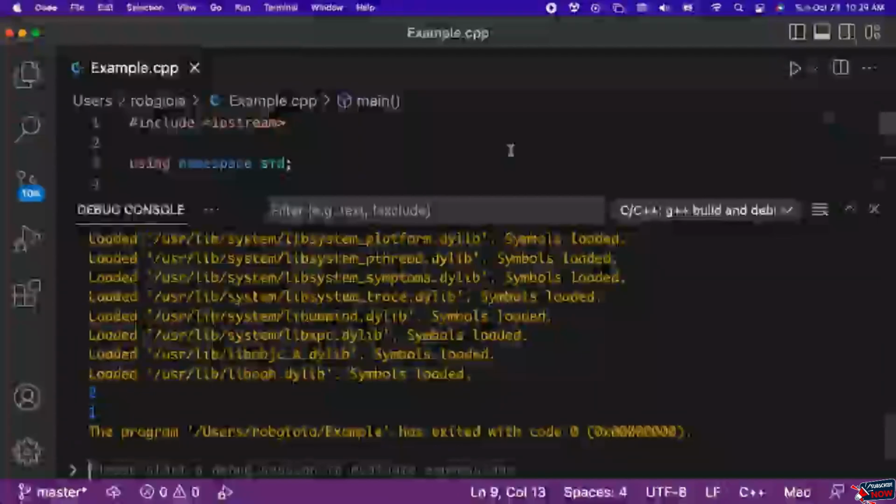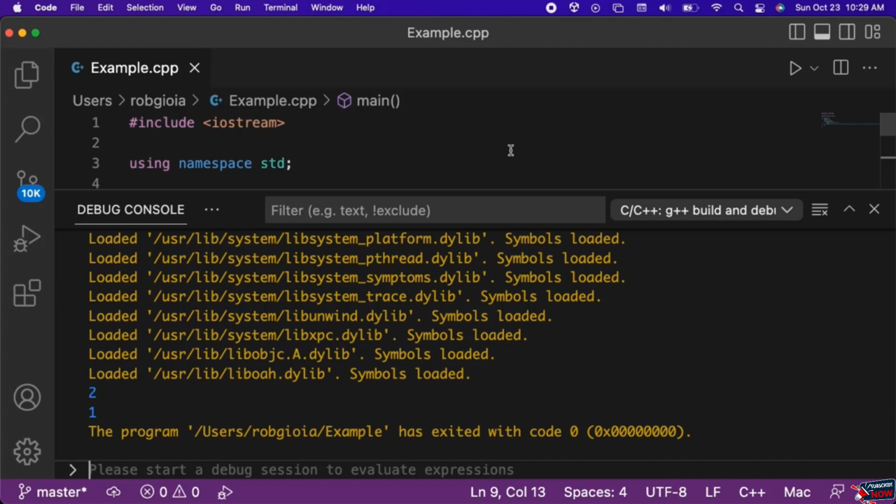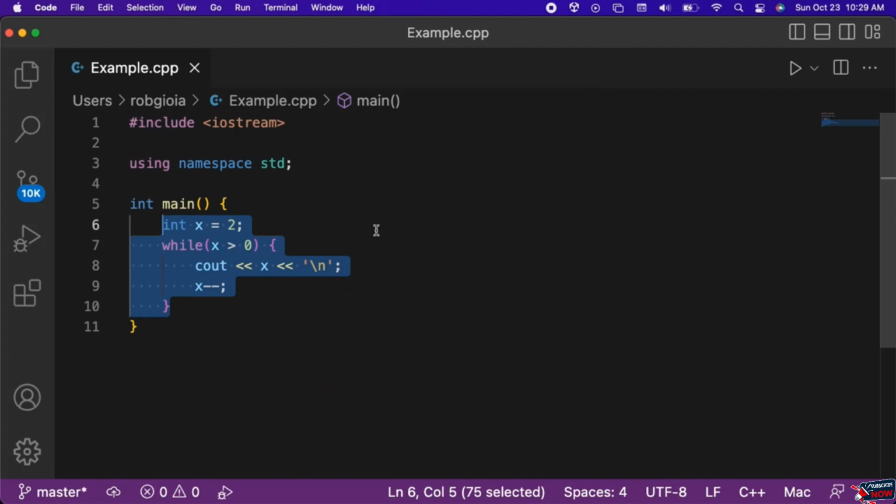When we run the code, notice that x was output with a value of 2 and then a value of 1. The code stopped executing once x held a value of 0 because the condition for the while loop became false. Let's look at another example of a while loop.